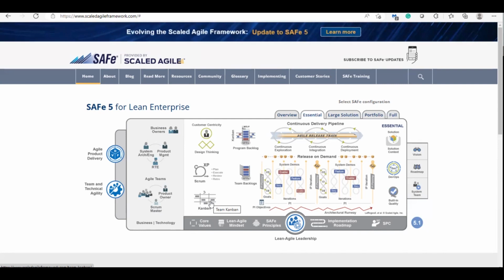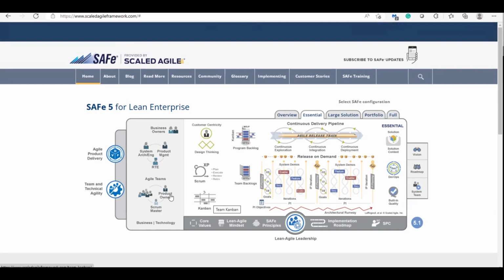When I come to the scaled agile related Scrum, they keep the Scrum as one team. They're given one backlog called team backlog. Without scaled agile, there is only one backlog called product backlog. Here we have n number of backlogs. For the team, I am giving a team backlog. So the team is having the team backlog. In the backlog, we have all the NFRs, all the non-functional requirements. The backlog is created by the product owner.